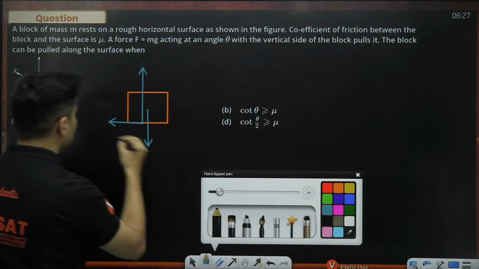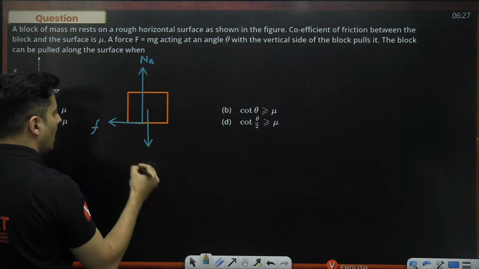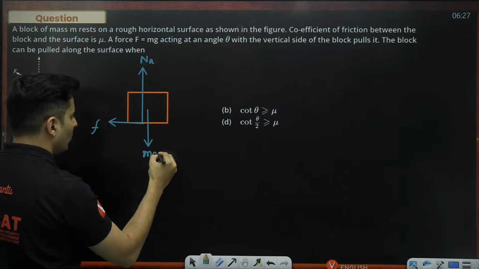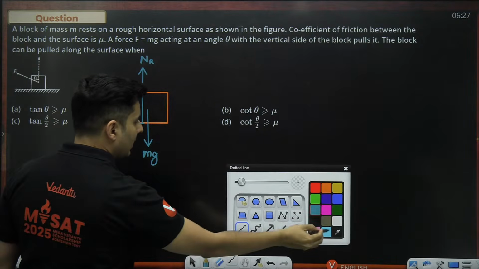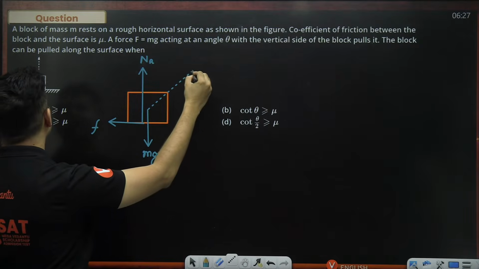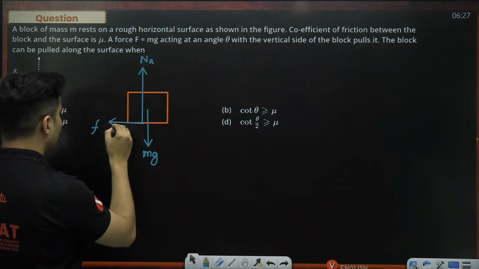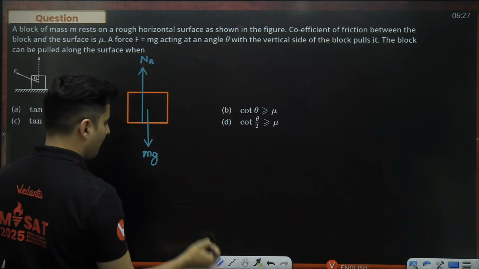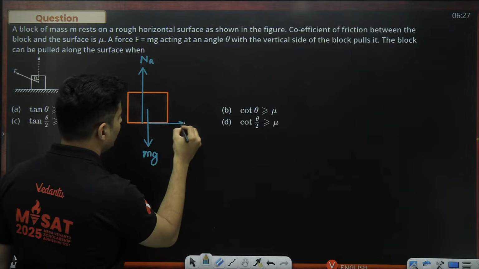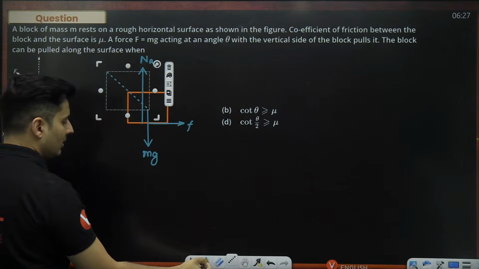So there is friction, there is normal reaction, and its own weight, and the external force acting at some angle. Oh, it is this side, so our friction will be over here. Our external force is like this.